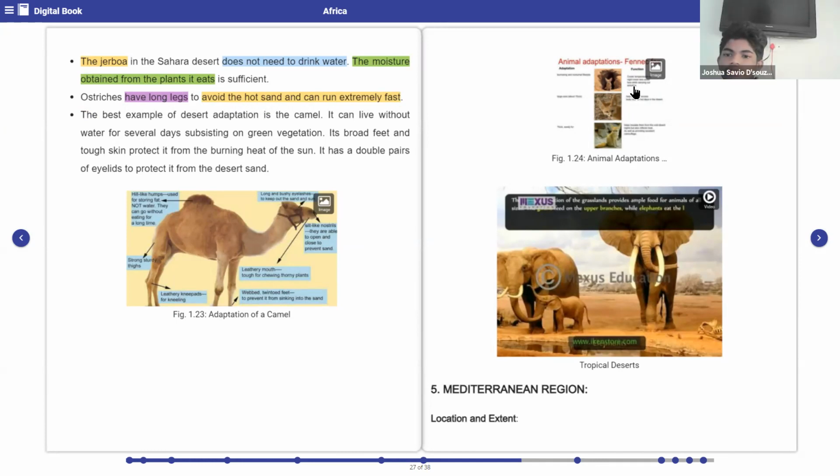Ma'am, they would have died. They won't be able to thrive. Yes, it is true. They won't be able to survive.